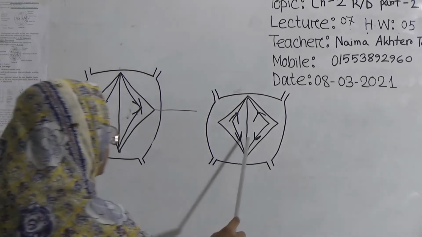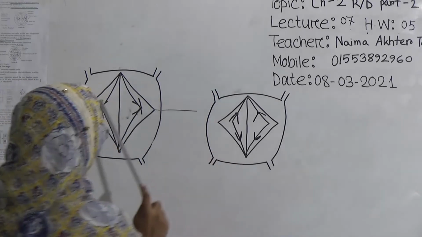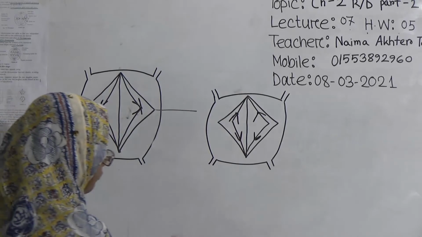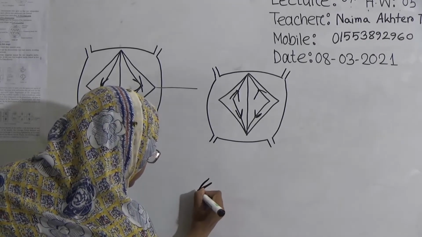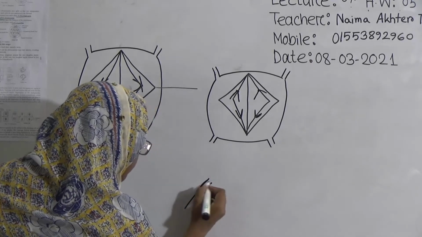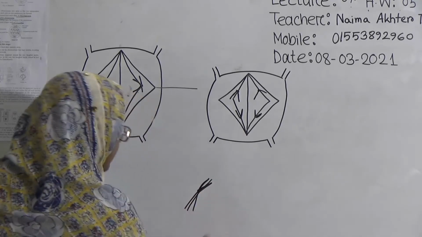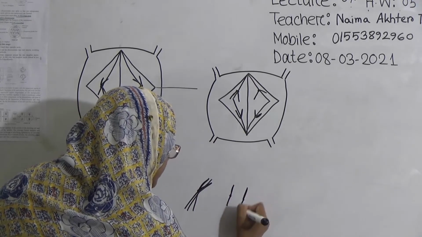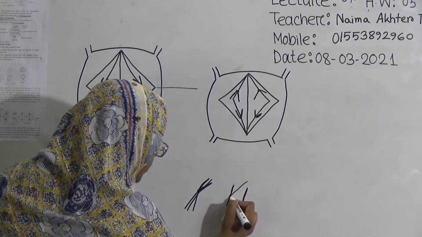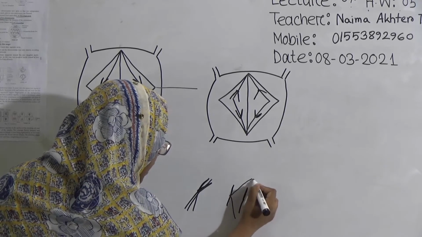Now they will start to go. If they separate, suppose if I cut this like that, then two parts will form, and they will attach to the spindle apparatus.